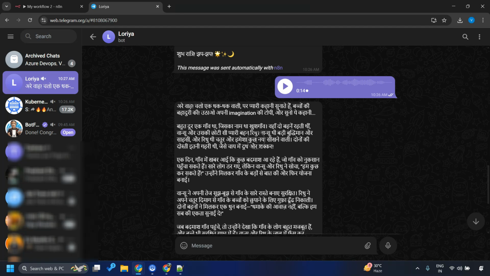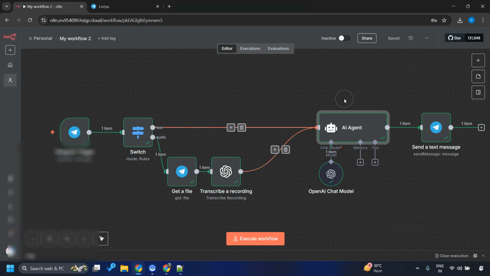That's so nice. But hey, there is a problem. No matter whether it is a text message or voice message, it is always responding to us with a text message only, because that's what we have asked it to do, right? The AI agent will create an output and we will send that output back to the requester. But this is a problem, isn't it? Let's make a deal here.